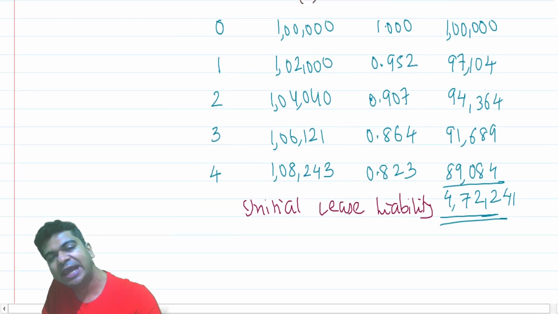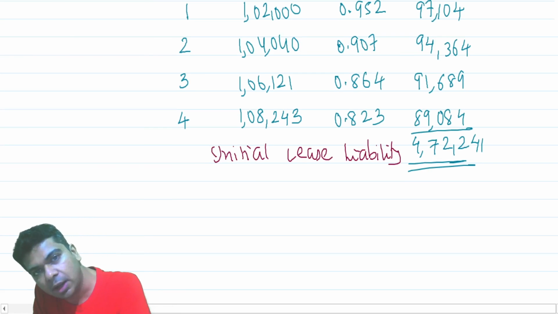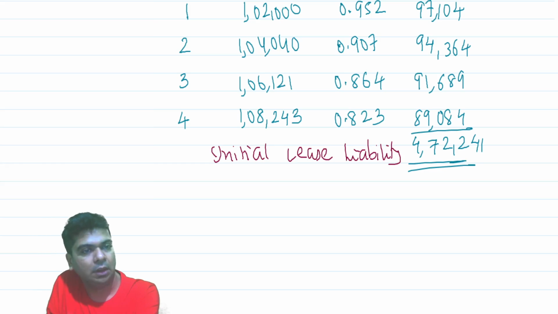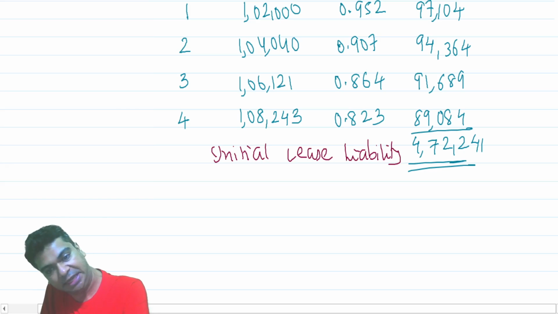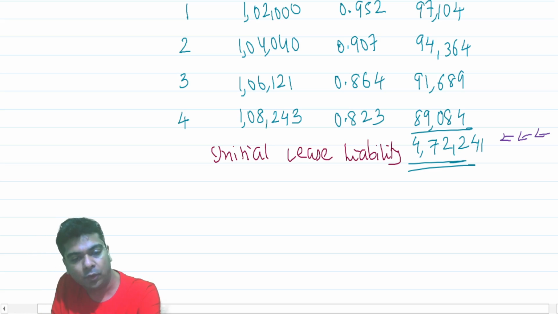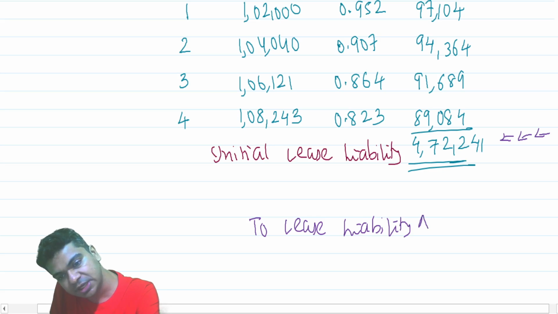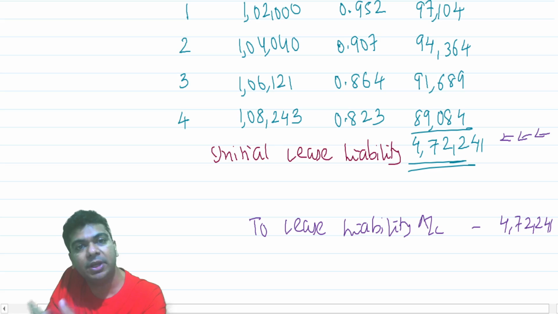Yeah, what is an accounting entry that we may record? It's not a part of our question. They haven't really asked us to record any accounting entry. But if I want to record an accounting entry, what will that be? Just think for a moment. You are saying this is the initial lease liability. Liability will have a credit balance. So it should be to lease liability account, 4,72,241. What am I going to debit?